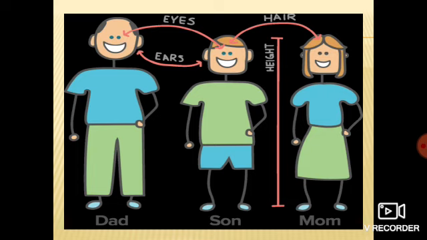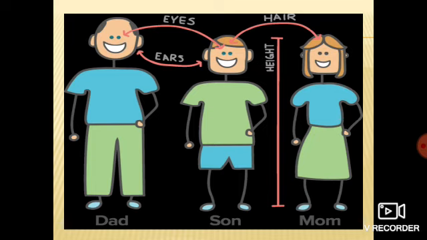Because of this meiosis only, we are different from our parents, we are different from our siblings, means from our brothers and sisters, right? We have some characteristics of mother, some characteristics of father, but rather than that, there are some characteristics which are different from them. Why is it so? Because of the process of meiosis. I hope it is clear to you now, right?